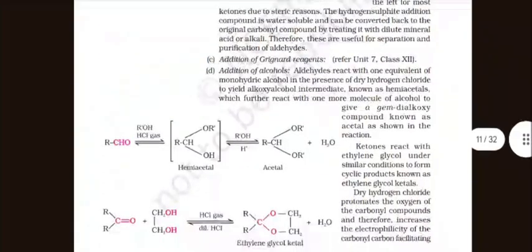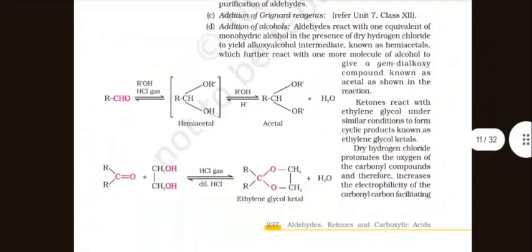Addition of alcohol. Aldehydes react with one equivalent of monohydric alcohol in the presence of dry hydrogen chloride to yield alkoxy alcohol intermediate known as hemiacetals, which on further reaction with one more molecule of alcohol give a gem-dialkoxy compound known as acetal, as shown in the reaction.